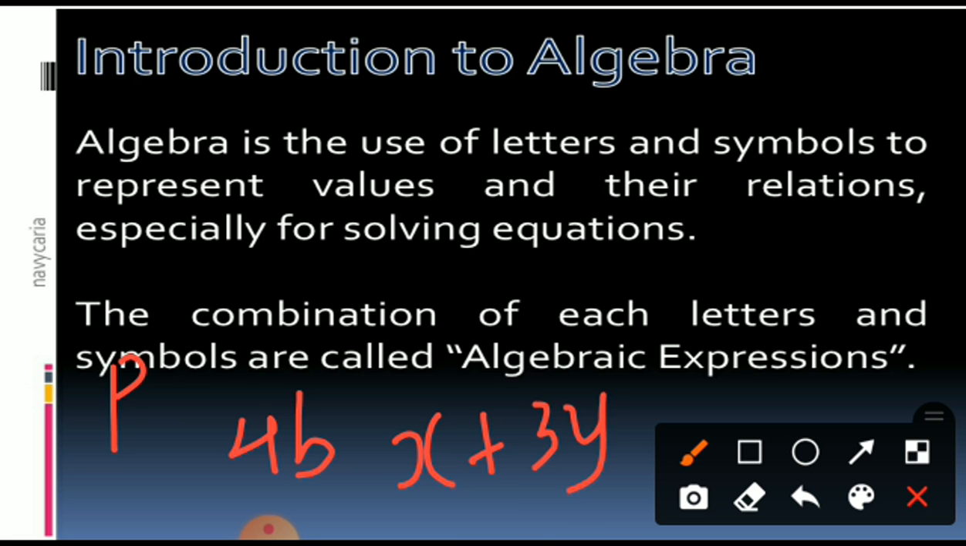Or sometimes three terms are also there. This is a monomial. This is a binomial. Two terms means binomial. Three terms means trinomial. This is the expression.